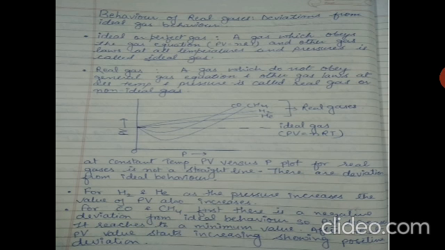So for hydrogen and helium, as the pressure increases, the value of PV also increases, as you can see in the graph. For carbon monoxide and methane, first there is a negative deviation, meaning they come below the zero line of ideal gas behavior. They reach a minimum value. After that, the PV value starts increasing, showing positive deviations. So some gases show only positive deviation, some show negative deviation, and some show positive as well as negative deviations. The real gases do not follow the ideal gas equation perfectly at all conditions.